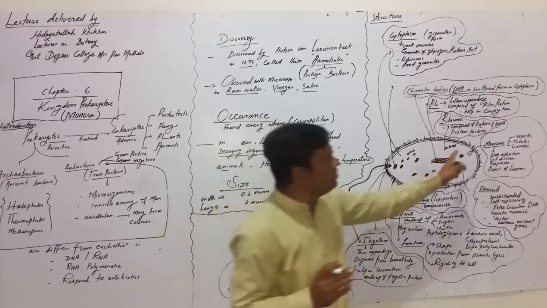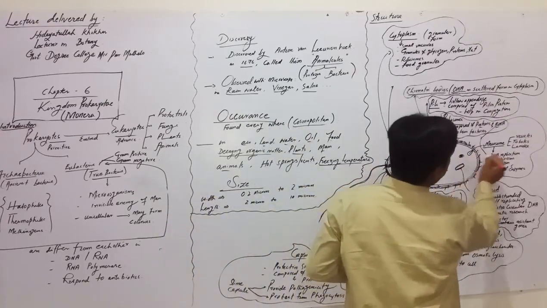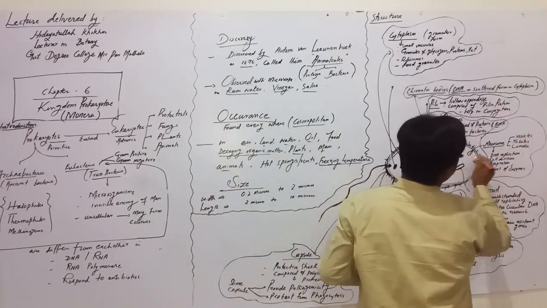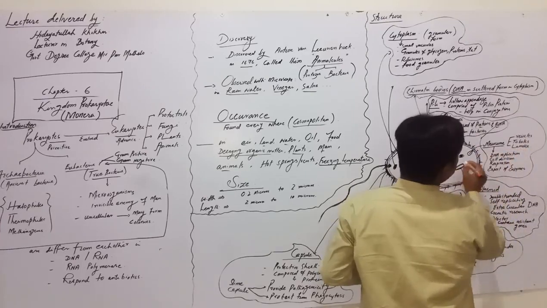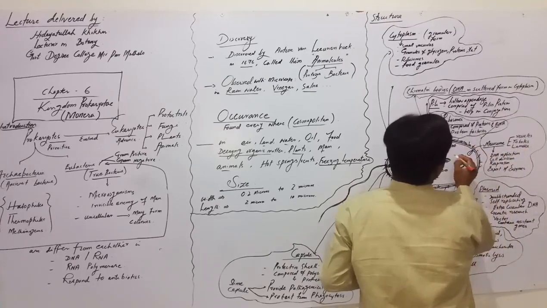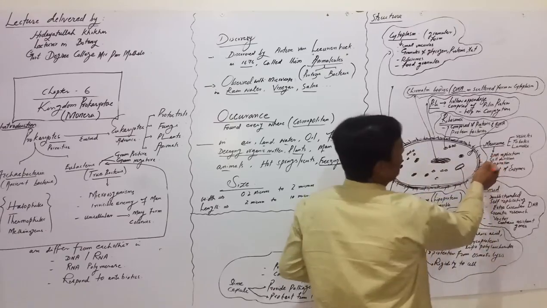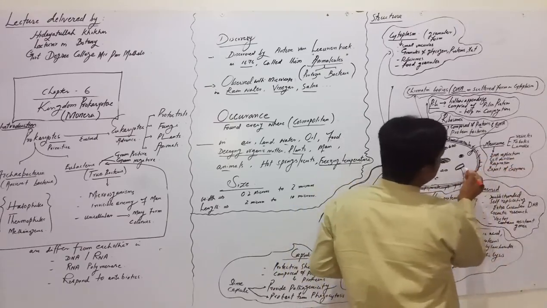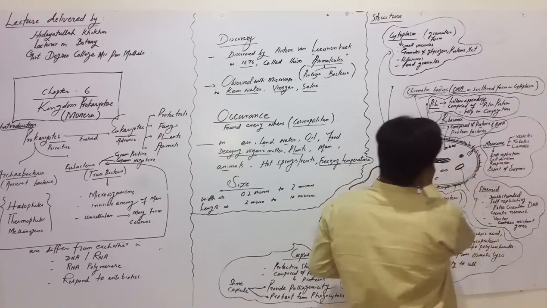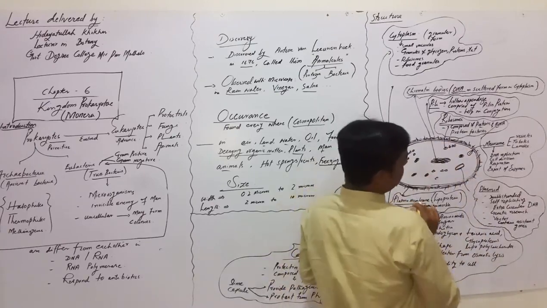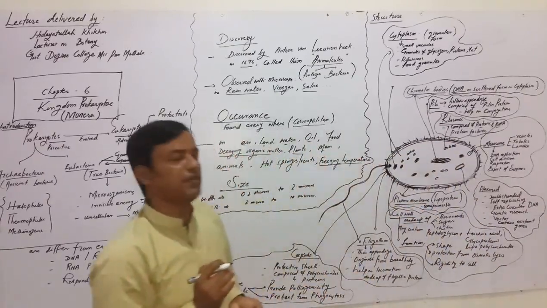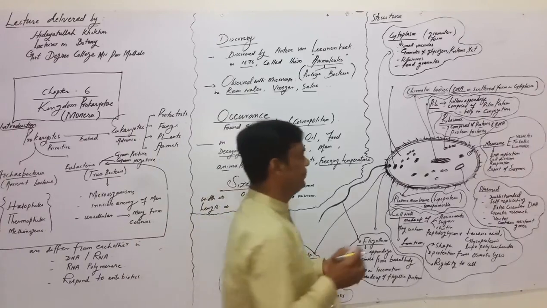That's why mesosome, as a vesicle, tubule, or lamella, controls different activities of the bacteria like DNA replication, cell division, respiration, and even the export of enzymes. So these activities are performed by the mesosomes.